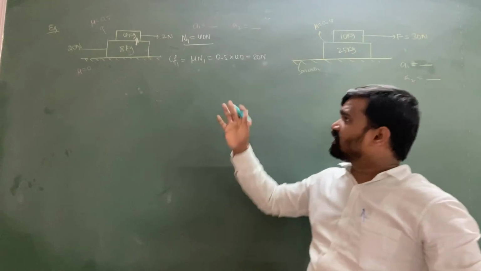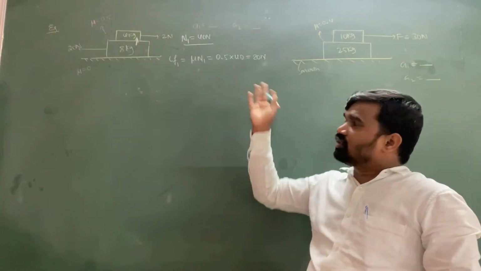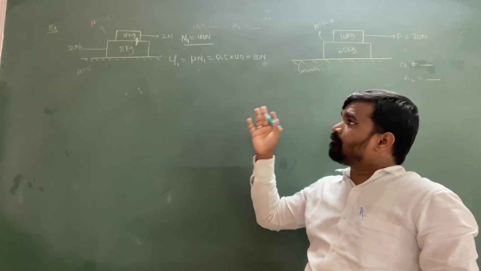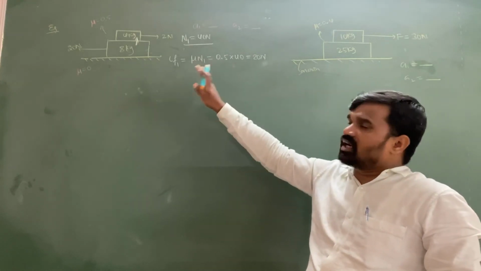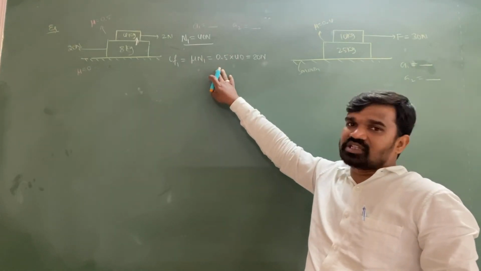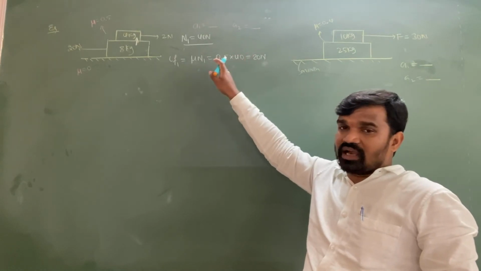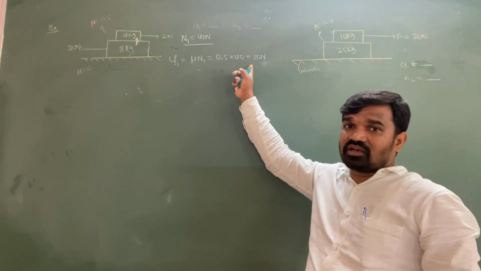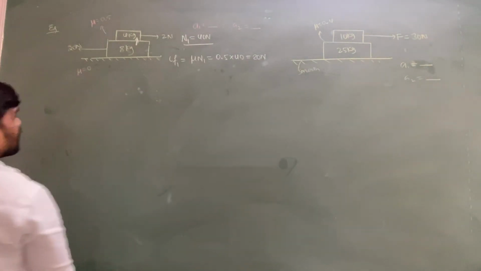Now let us assume the total system has a common acceleration, that both blocks have the same acceleration. Then you are supposed to calculate the static friction and compare that static friction value with the limiting friction. If the static friction is less than the limiting friction, then we can confirm that both have common acceleration. If it is greater, then both have different accelerations. So now, let us calculate the static friction.